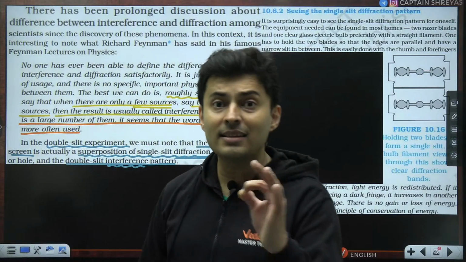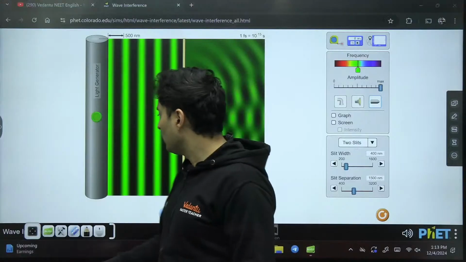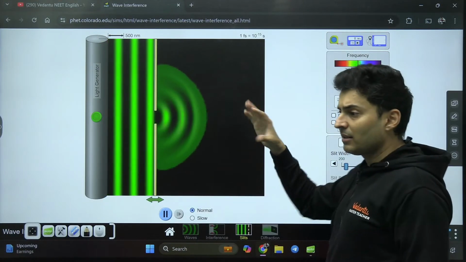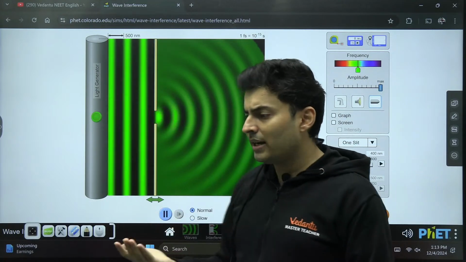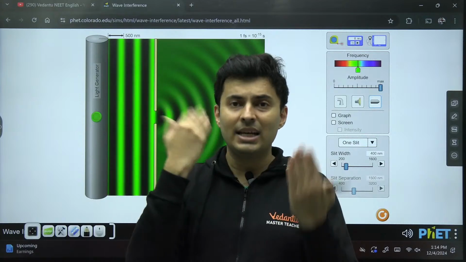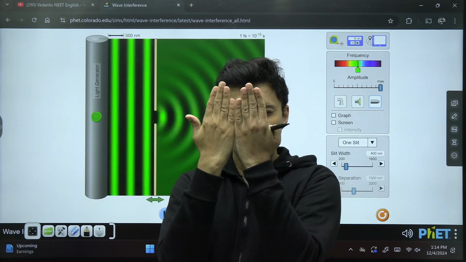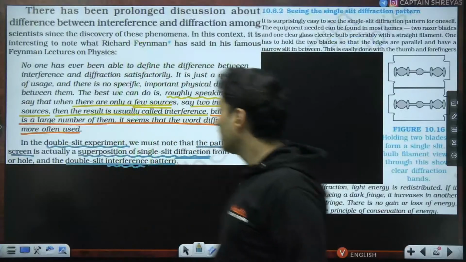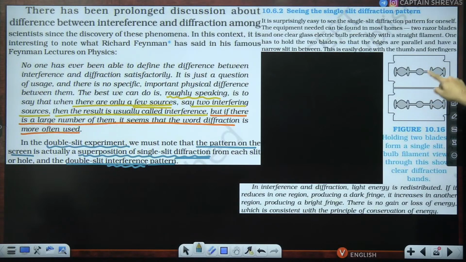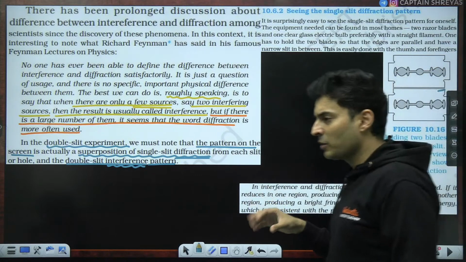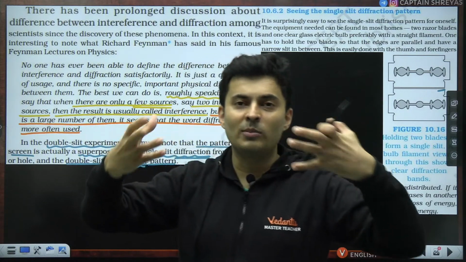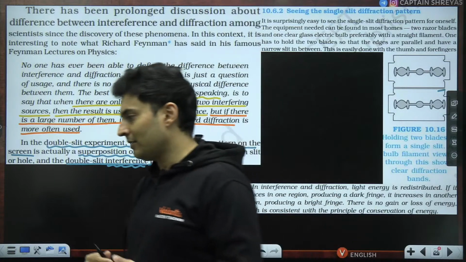You can also see these diffractions, whatever I have shown over here. You can see this diffraction. You get a small slit, right? How do you create a small slit? Take two shaving blades and place them close to each other so that there is a small gap, and let a light beam pass through those slits like it has been shown over here. Take two shaving blades, keep a small gap and let light pass through it. If you are in a dark room and you see a colored light, on the other side you will see a nice pattern which is formed on the wall. So that is again a diffraction pattern.